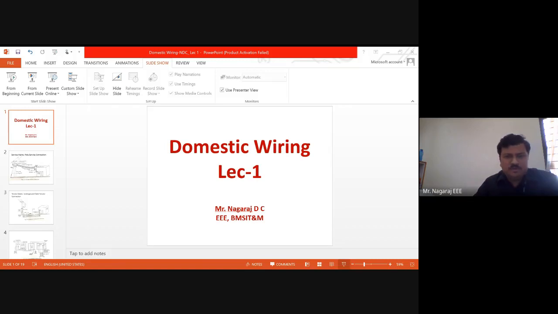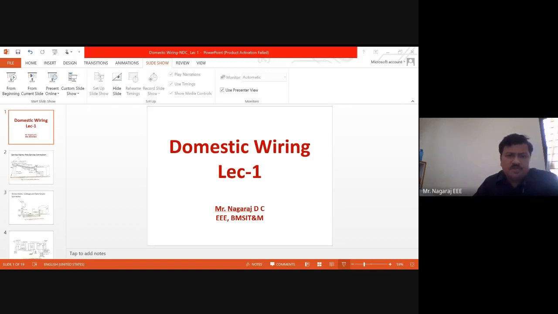If there is a three phase supply, then there may be four wires or three wires, depending upon the type of connection, whether it is a three phase three wire or a three phase four wire. Generally, it will be a three phase four wire, R, Y, B, and neutral, from where I can take three single phases: R to neutral, Y to neutral, or B to neutral. Here it is shown there is only single phase supply available, so phase and neutral.